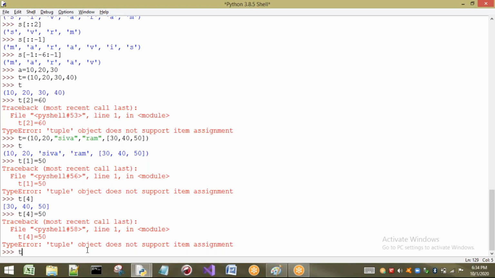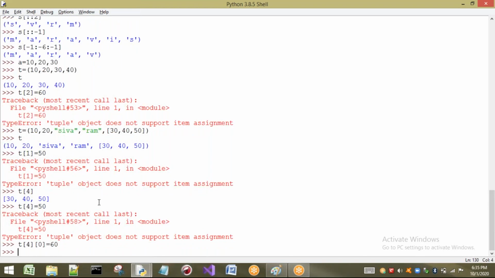But now see, if I type t of 4, then what happens? This list is going to be selected. Inside that one, can I modify or not? Now I have selected a list. Can I modify a list? Yes. As list is mutable, I can change the values of that list. So I will take t, index is 4, and in that index is 0. That means 0, 1, 2, 3, 4. This is selected first, and 0 indicates that 30 is selected now. In that location, I want to place a 60.